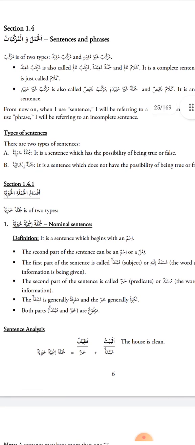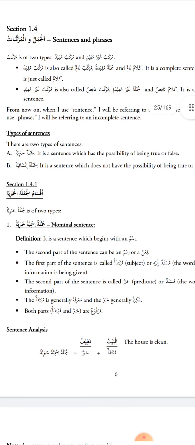So an example of murakkab mufid, I say ar-rajulu tawilun, the man is tall. So we have two words here. Ar-rajulu, the man. Tawilun means he is tall. And it's a complete sentence. The listener, he's satisfied, he understands that the man is tall.